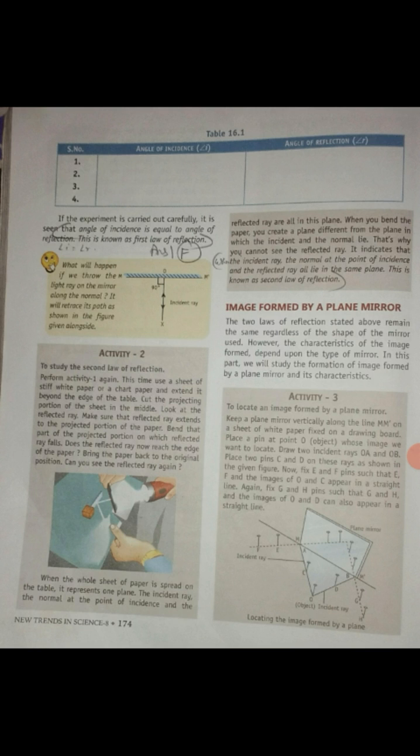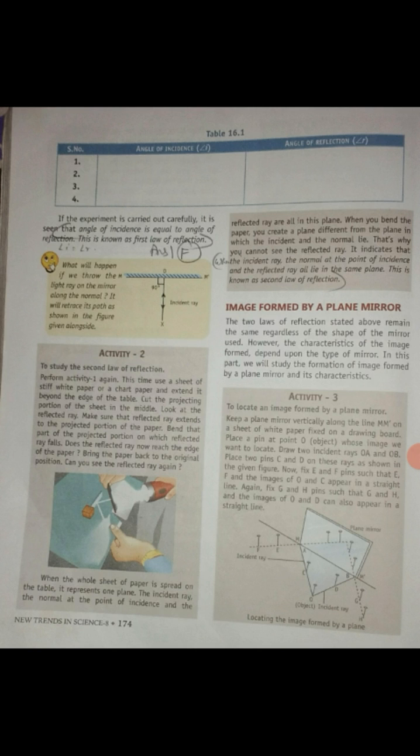When the whole sheet of paper is spread on the table, it represents one plane. The incident ray, the normal at the point of incidence, and the reflected ray are all in this plane. When you bend the paper, you create a plane different from the plane in which the incident ray and the normal lie.